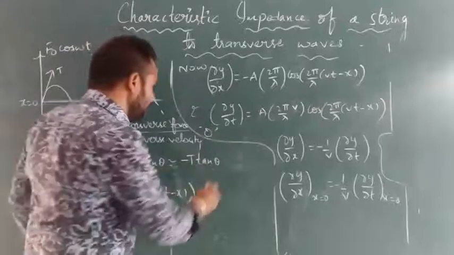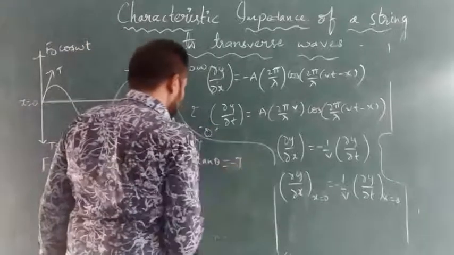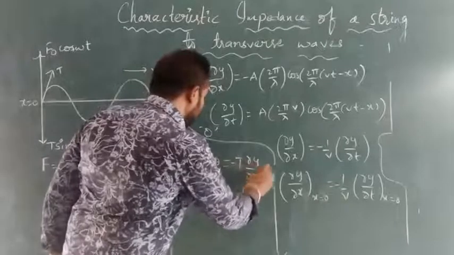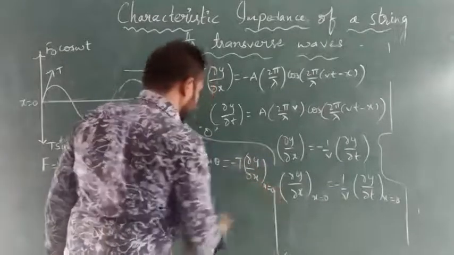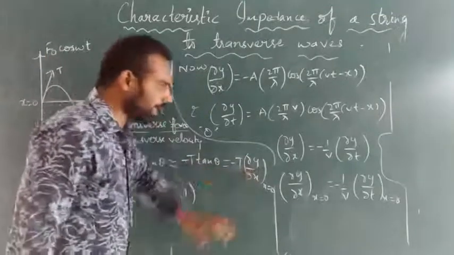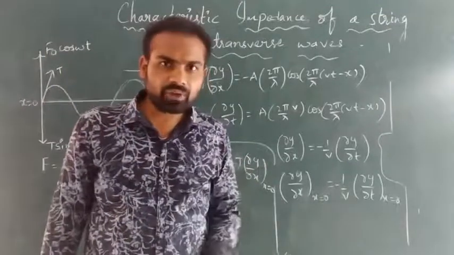Minus T tan theta is nothing but minus T dou y by dou x, at x is equal to 0. Now we are going to find this dou y by dou x value. Which value are we going to find?